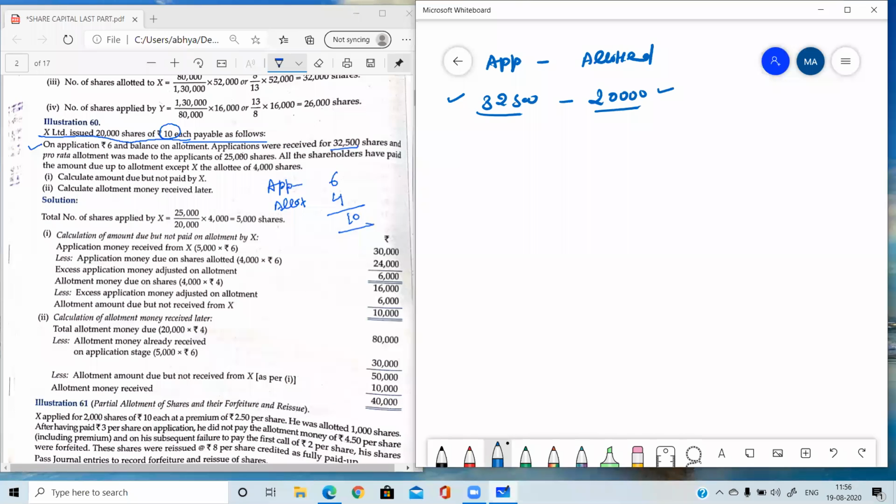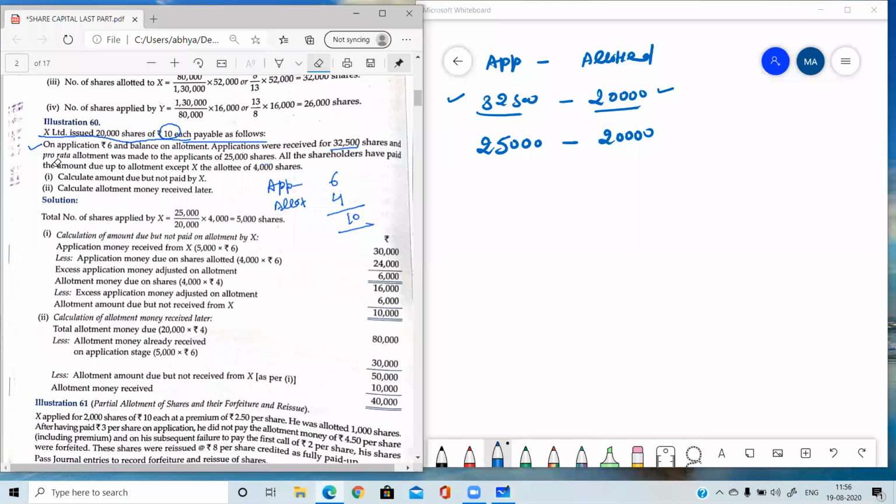It is mentioned that pro rata allotment was made to the applicants of 25,000. It means all those applicants who applied for 25,000 were given 20,000, and for the rest no information is given, so we will assume that the rest of the shares are refunded.